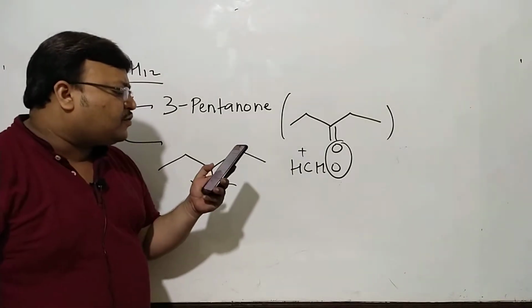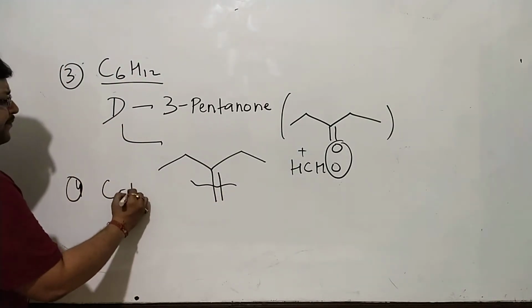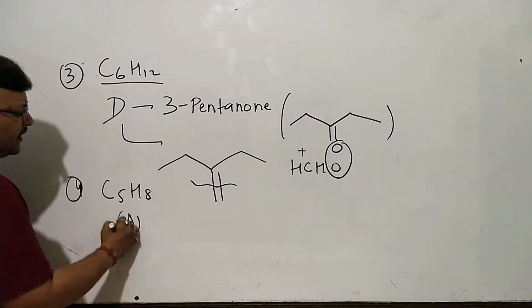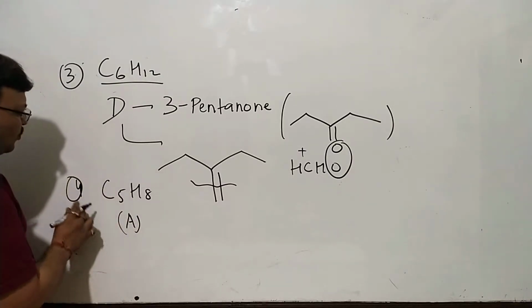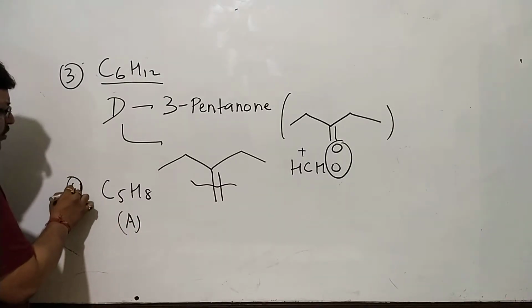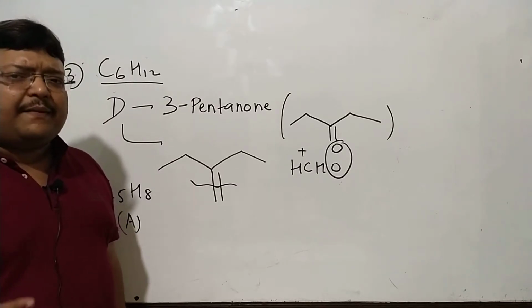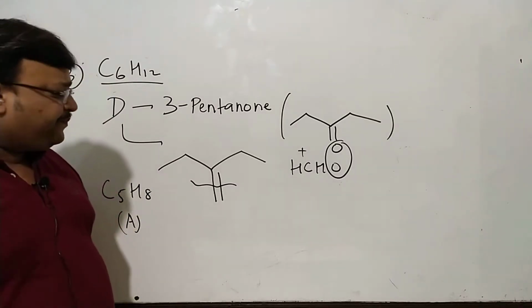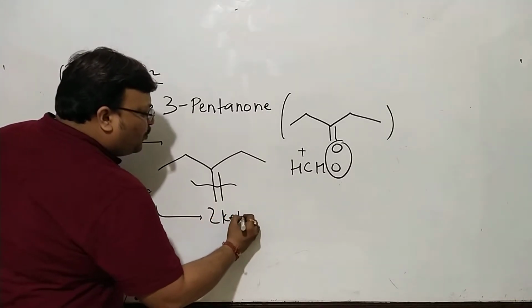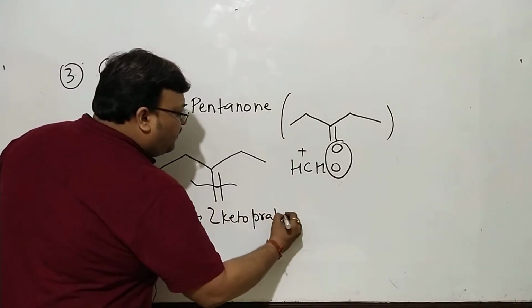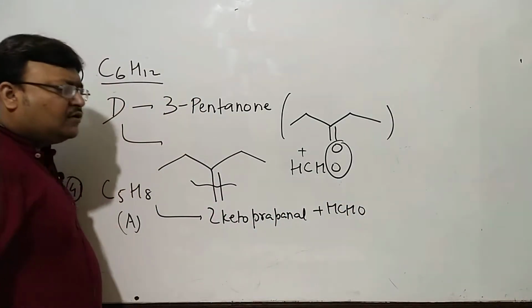A very similar case is question 4, a previous year IIT problem. C5H8. It's an old IIT problem, and I recall it has come in almost all exams of this country. Way back it came in WBJ when the paper was subjective. C5H8, and what they give you is 2-ketopropanol plus formaldehyde.